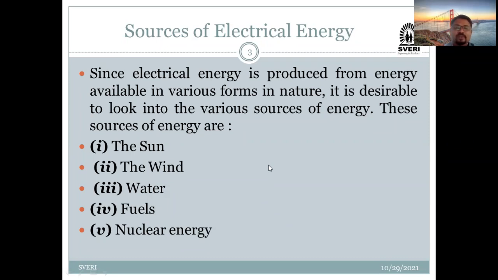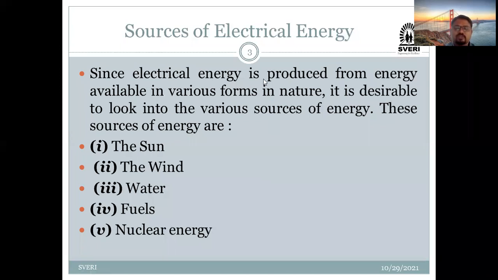The second and very important part is nothing but the wind. As you know, we generate electrical energy with the help of wind, and for that, what do we use? Can anybody tell me? Yes, who can tell? What are we going to use whenever we have to generate electricity with the help of wind? We are going to use the windmills.